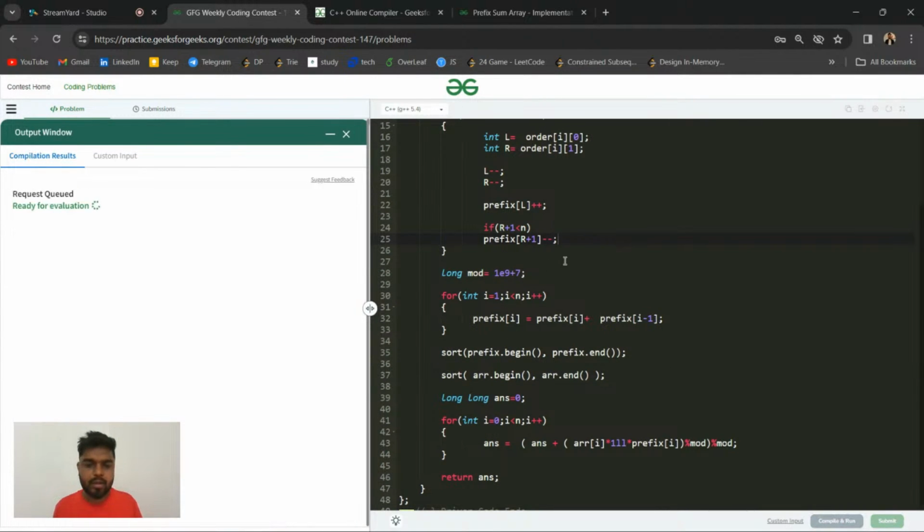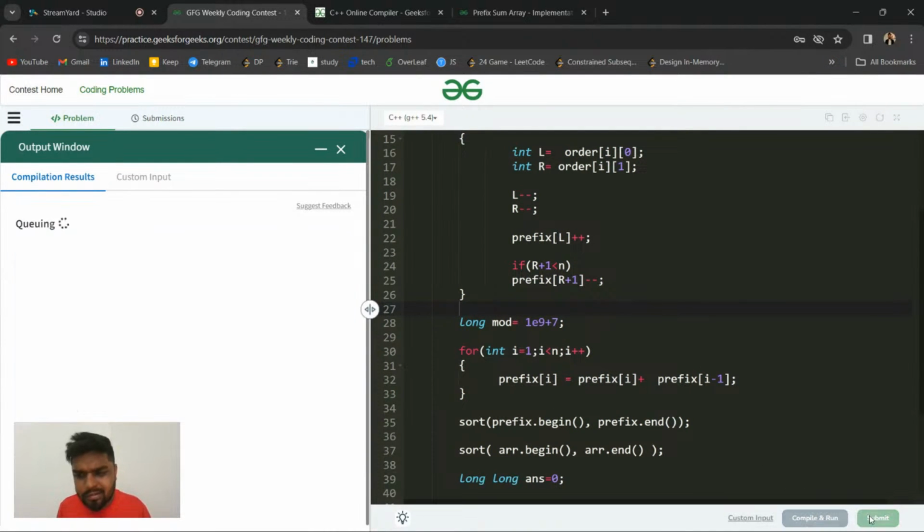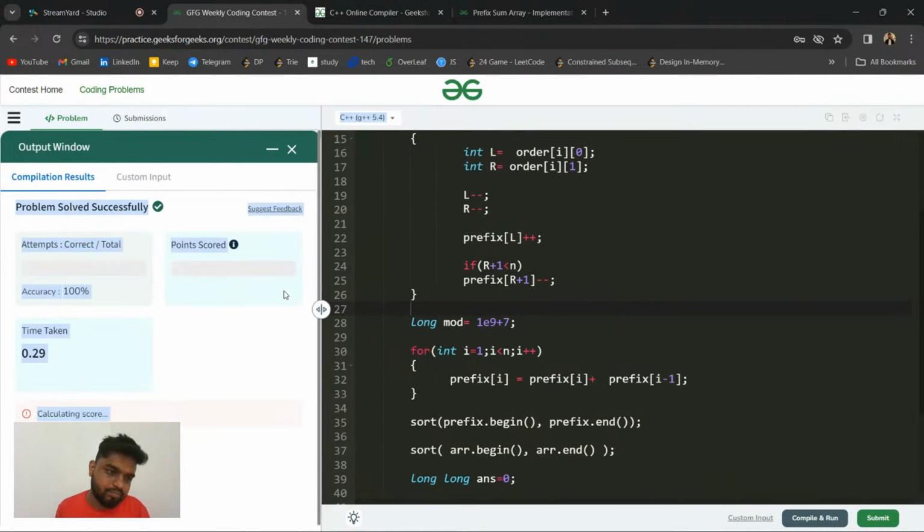Let's try and compile again to check what happens. Works fine on the sample, should get accepted, I think. Let's see. So yes, it does get accepted.